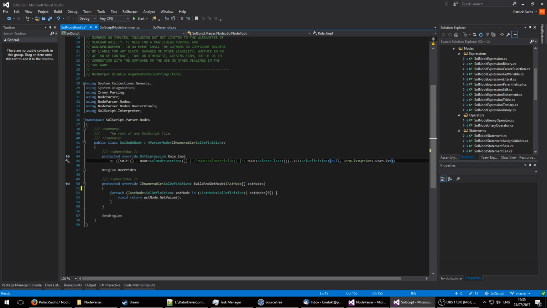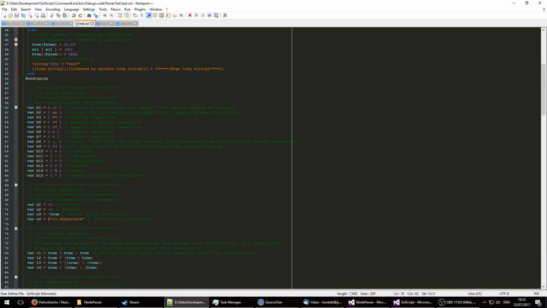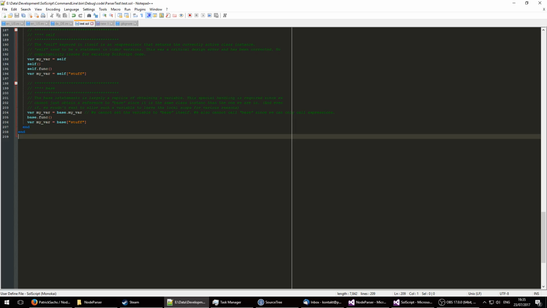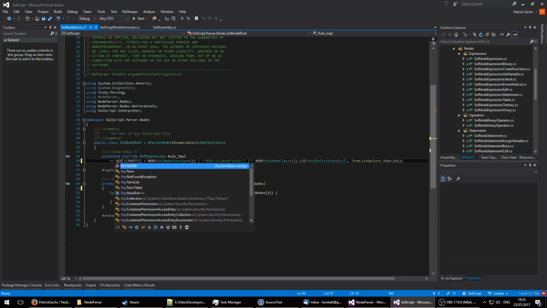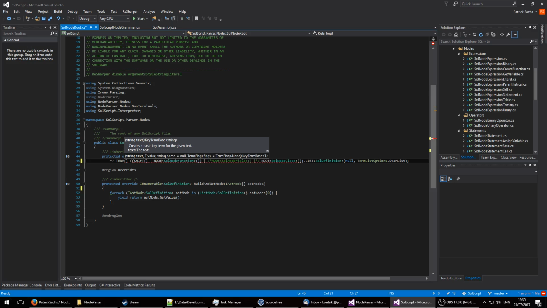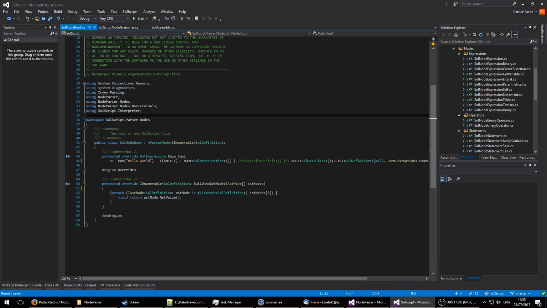So let's say we want to force the user to write a hello world at the beginning of every file. We go ahead and say, should it be a keyword? No, it'll be a term. Now the user would be forced to write hello world at the beginning of every file.